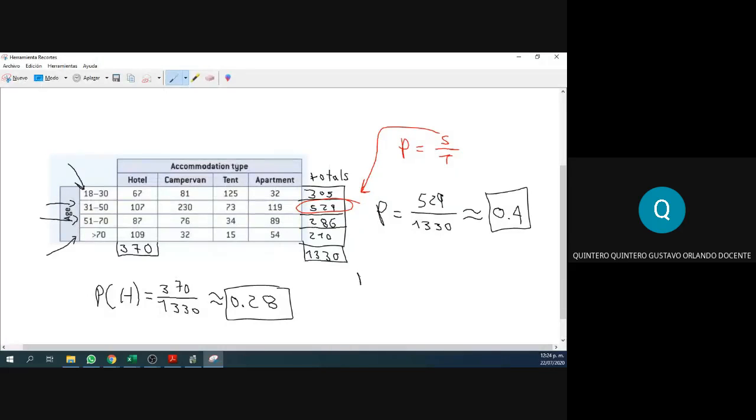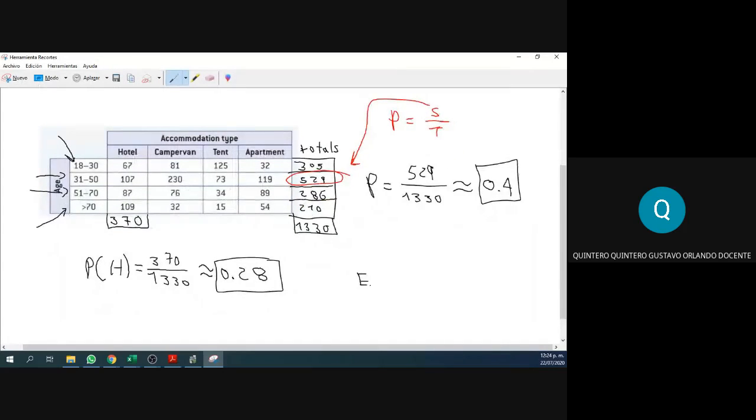The expected value will be the repetitions, so we have 16,000 times the probability, 0.28. Right? How much is the expected value then?